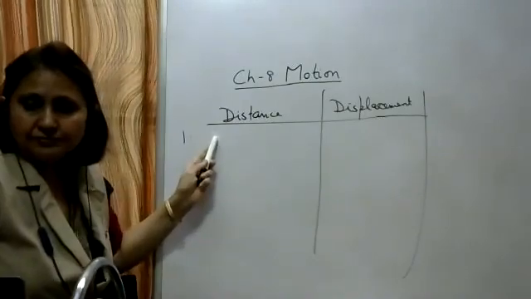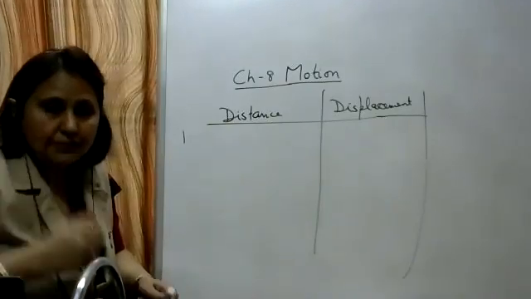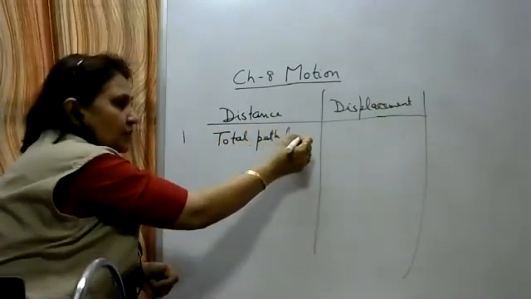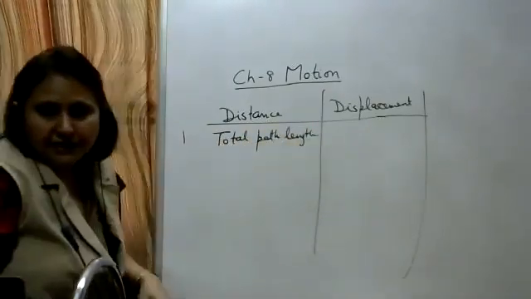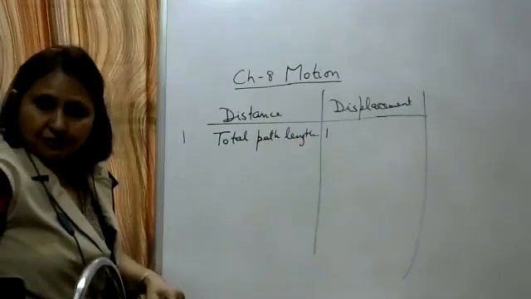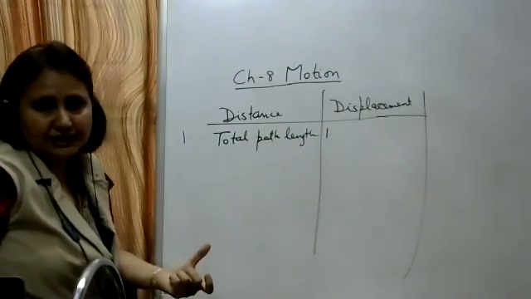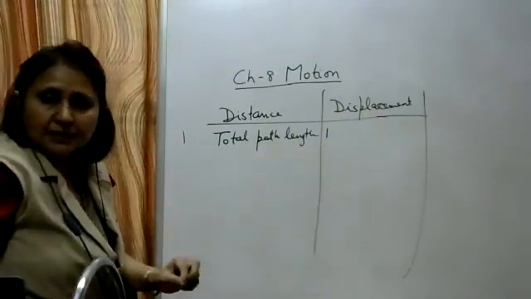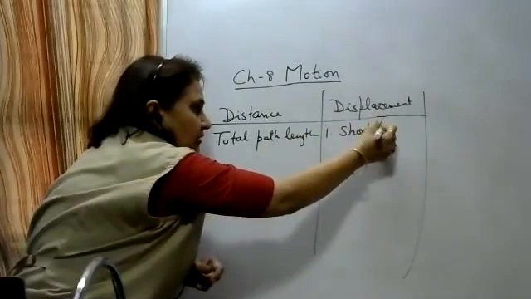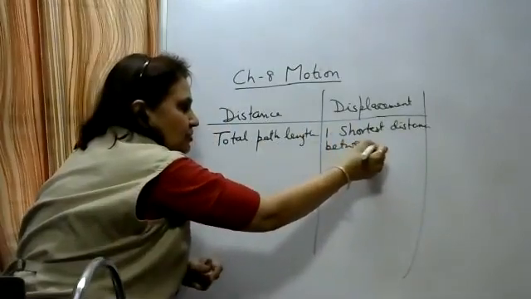For distance, write down: it is the total path length traveled by the moving object. Corresponding to it, what will you write for displacement? Its definition. It is the shortest distance between the initial and the final position. So write for displacement: it is the shortest distance between initial and final position.